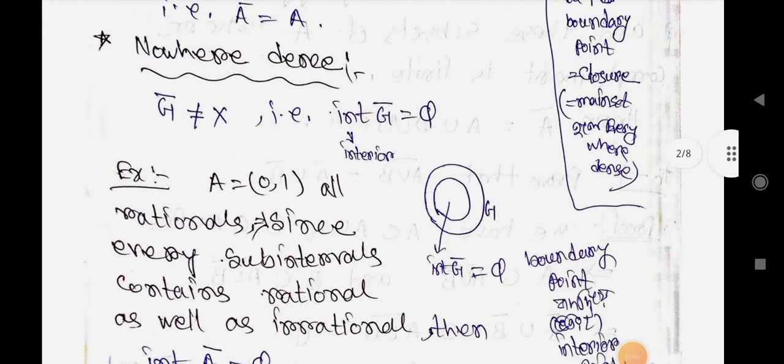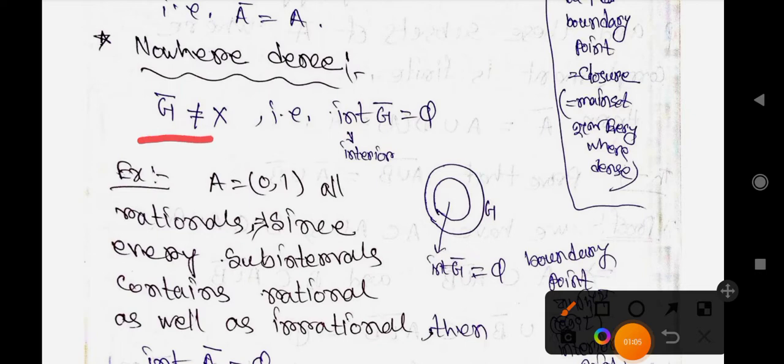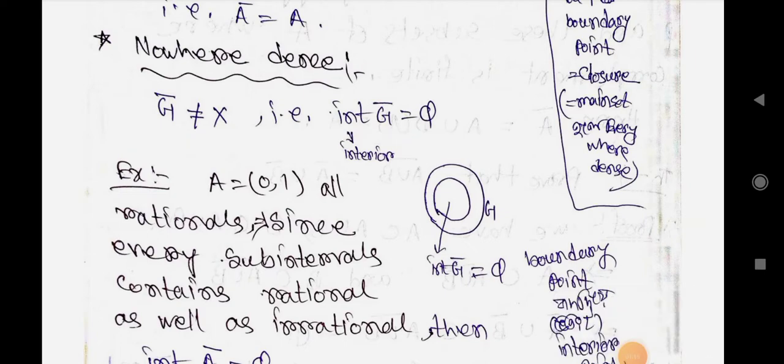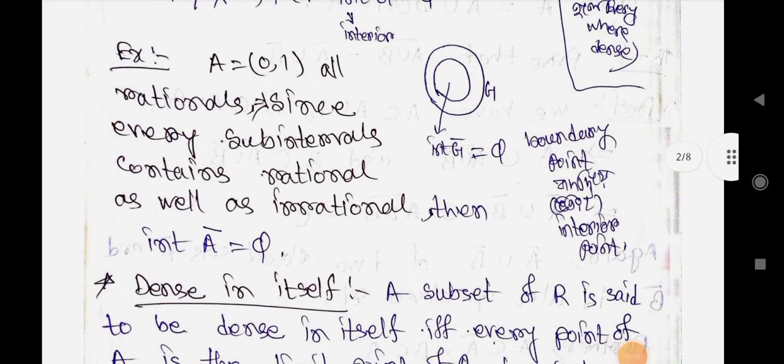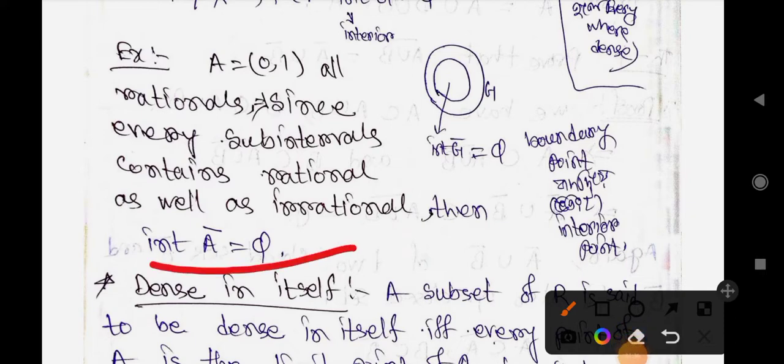Nowhere dense: when G bar is not equal to X, that is, the interior of G bar equals phi, then it is called nowhere dense. Here is an example: A equals the open interval (0, 1) intersected with the rationals. Since every subinterval contains rationals as well as irrationals, the interior of A bar equals phi.